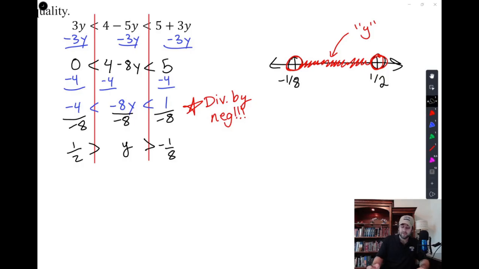And so then we're going to put this in interval notation. We're going to start with parentheses at negative 1 over 8, and we're going to move through the number line until we get to 1/2 and stop. Remembering that comma is doing all the work of representing all of those numbers in between negative 1/8 and 1/2.